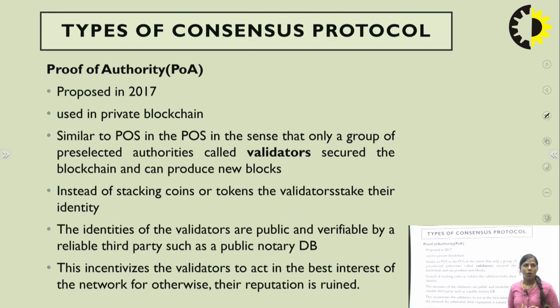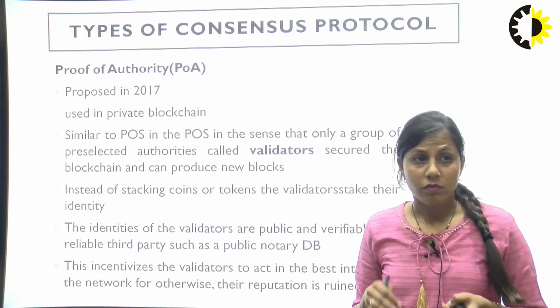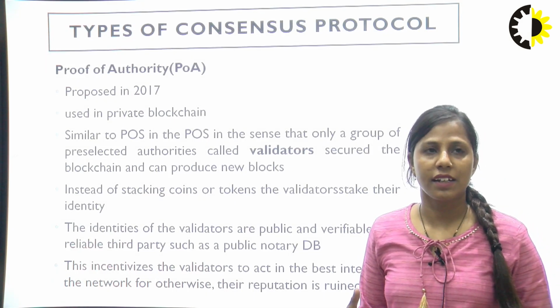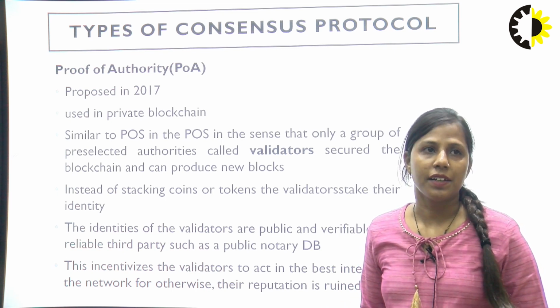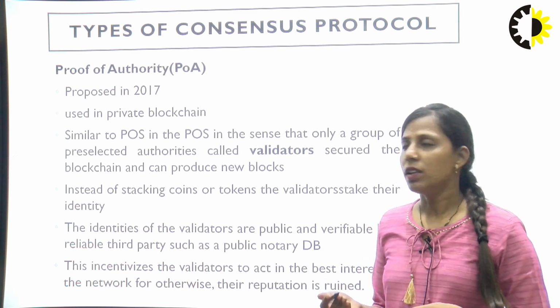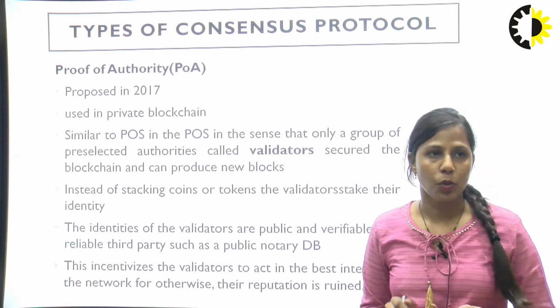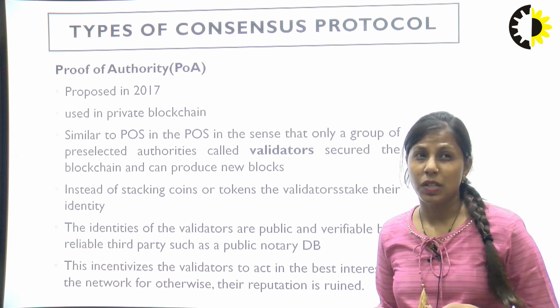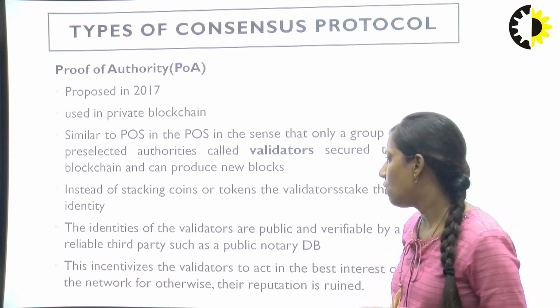Now the last is proof of authority. Proof of authority was proposed in 2017. It is used in private blockchains. It is similar to proof of stake, but in this, we connect only a group of pre-selected authorities, called validators. Means they are the only ones who can secure or produce new blocks. So this is how proof of authority works, in which it is similar to POS, and how the coins are